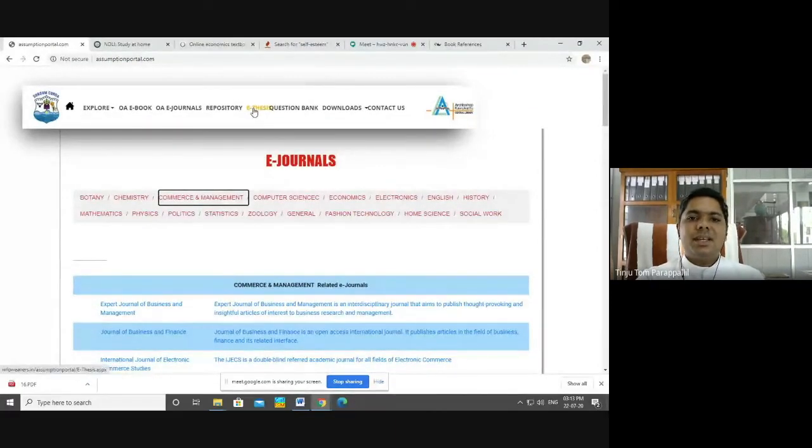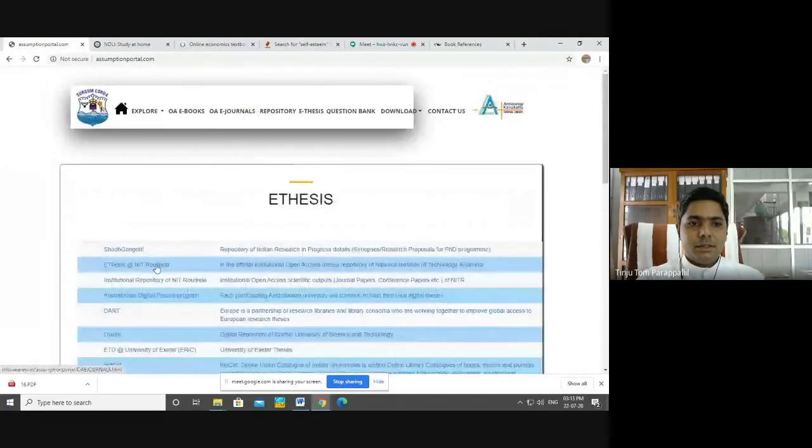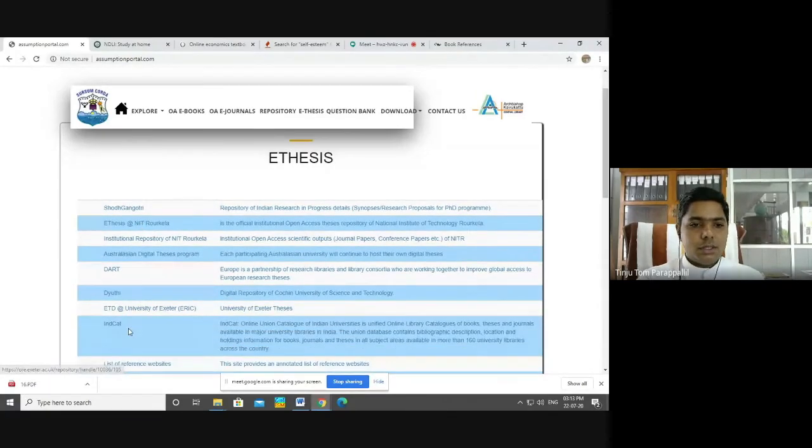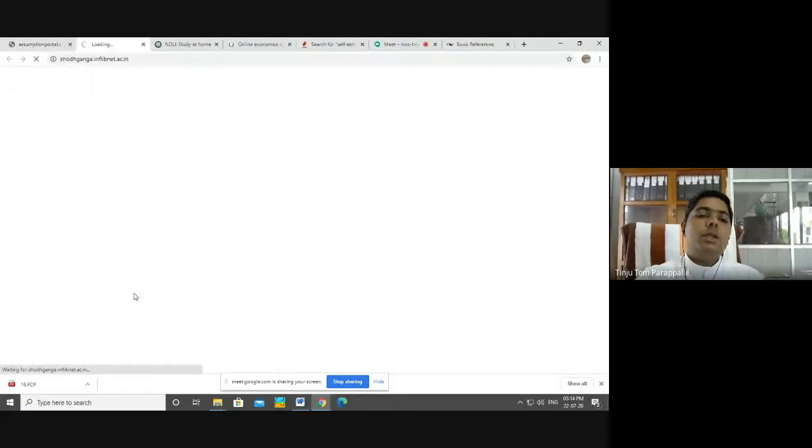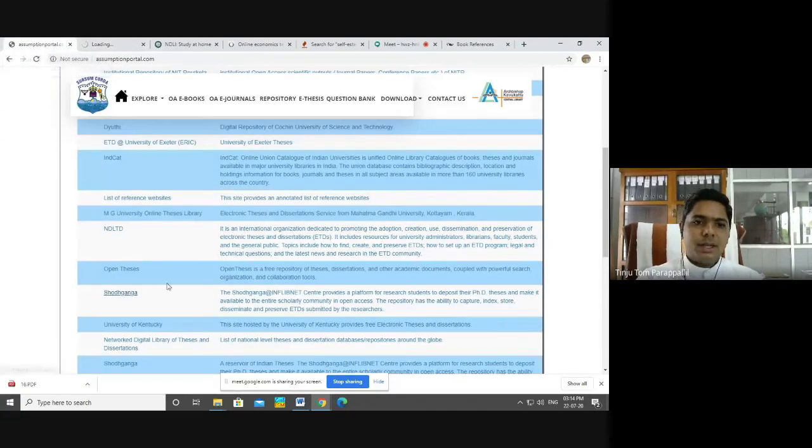Okay. Then there are e-theses. E-theses are provided by different universities and different firms and all. There is one called Shodhganga. Shodhganga is owned by UGC. It is a national level repository of doctoral theses. All the theses that are produced in our country are uploaded in Shodhganga, and you can have access to them, including the PhD theses of some of our teachers. That is Shodhganga. And there are other ones.